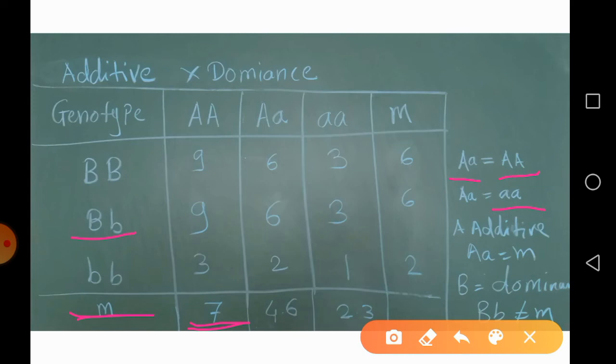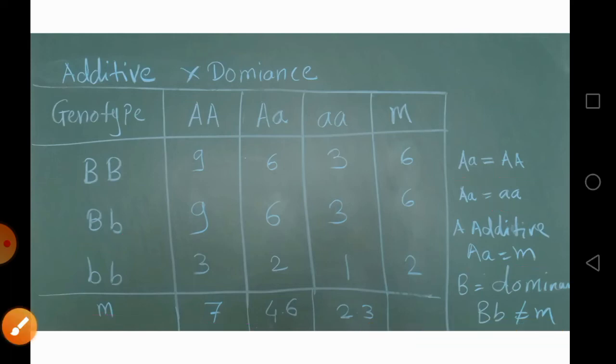So this is additive into dominant gene interaction, in which the heterozygote is equal to M for one gene pair, while for the other gene pair the heterozygote's phenotypic value is not equal to the mid parent value.